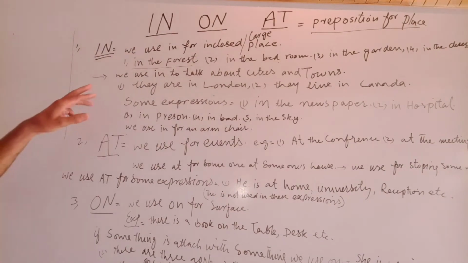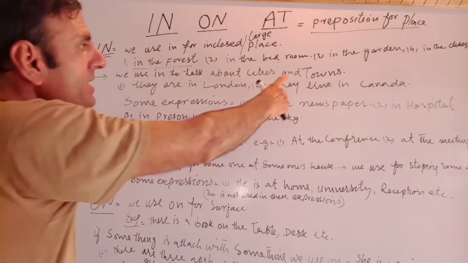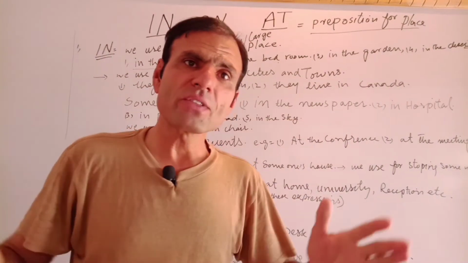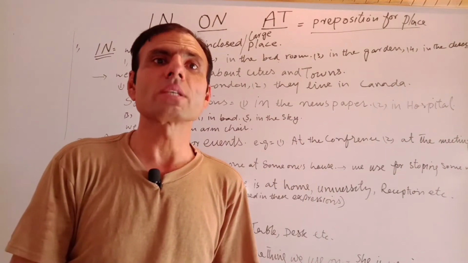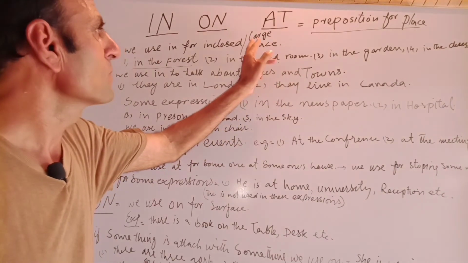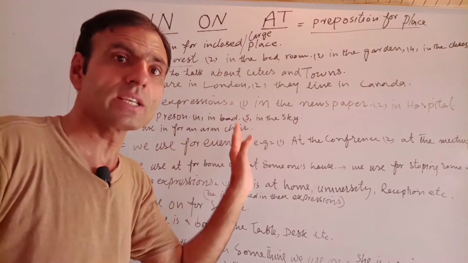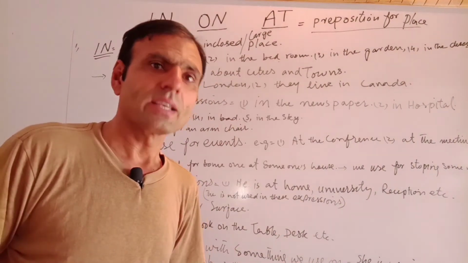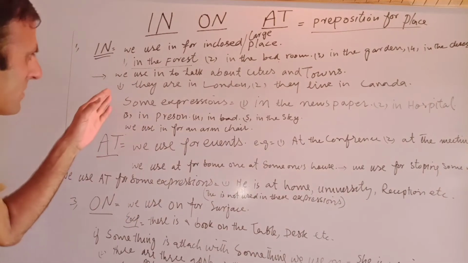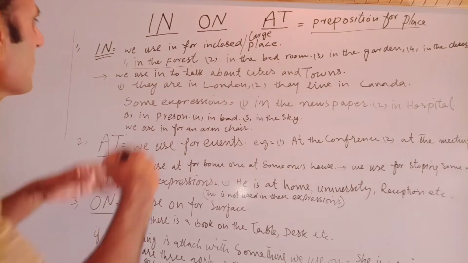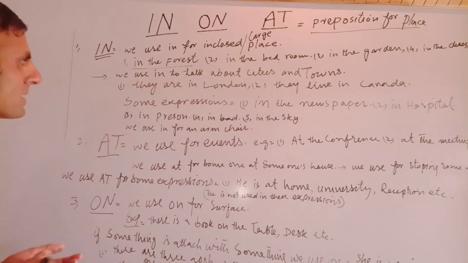Okay, we use in to talk about cities and towns. If there are cities or towns, we still use in, as I said, for enclosed or large places. A city is a large place, a town as well. So we use in for cities and for larger places, towns, etc.